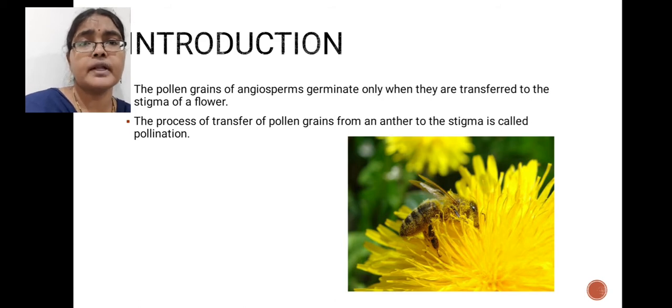So here pollen grains are produced from the anther. Actually, the anther is present in the stamen, which is the male sex organ of a flower. From the anther, pollen grains are released and they are transferred to the stigmatic part of the flower. Stigma means the female reproductive part. So pollen grains are transferred from anther to stigma of a flower. That is called pollination.